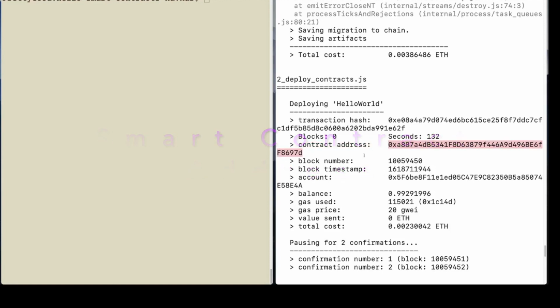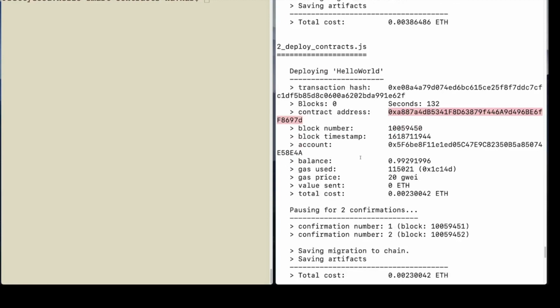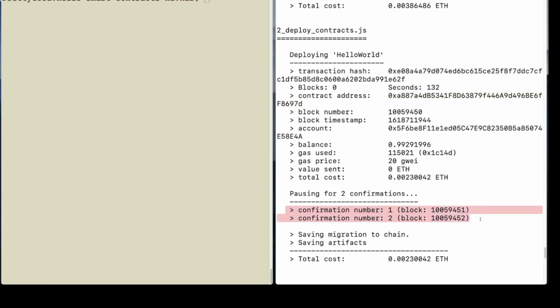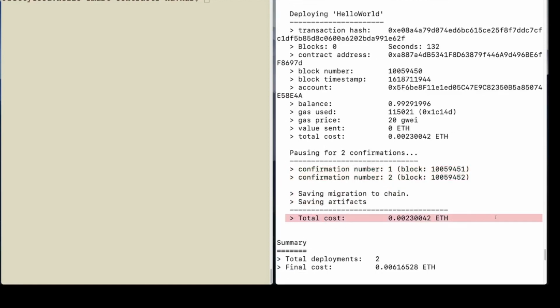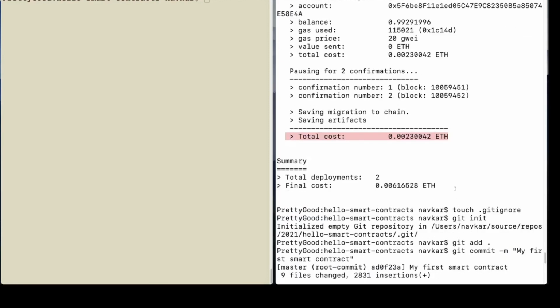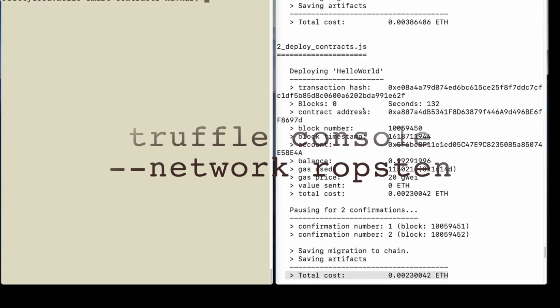So once you have this smart contract address, you can execute it using the Truffle command line. I'm going to just show you right now. Once you have the contract address, you just have to execute the contract. In this case, I'm waiting for 2 confirmations from a block to get created and saving the migrations. And this is the amount of ETH that is being used to generate a simple hello world smart contract. So let me show you how to execute a smart contract. Here we have our smart contract address, which is here. So let me show you.